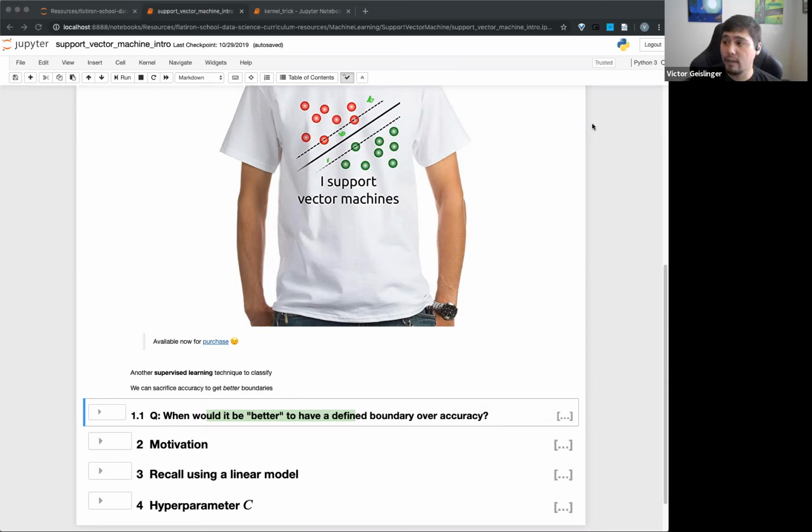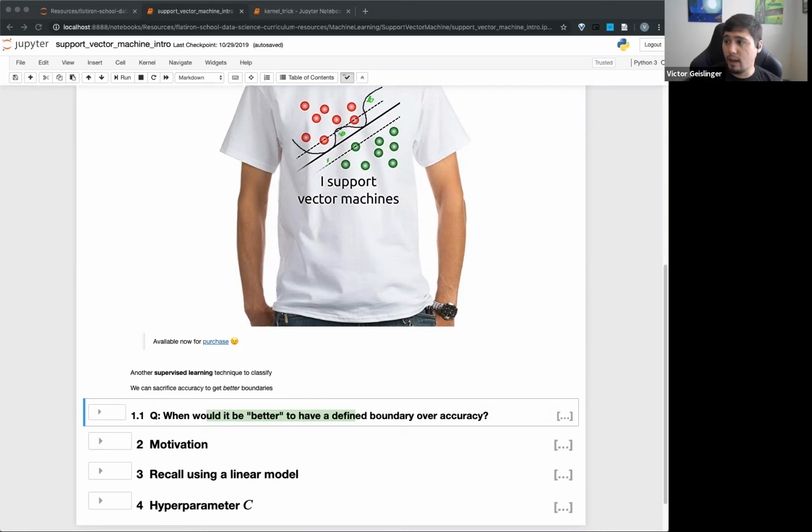But if I sacrificed and tried to get higher accuracy for a better boundary, I might have done something closer to overfitting, where I'd go like this, when in reality it doesn't really make sense. These just turned out to be outliers, where the real boundary should be about right here. It could be adjusted some, but it might be better to have this boundary rather than looking at these outliers. So this can help us prevent overfitting in this case.